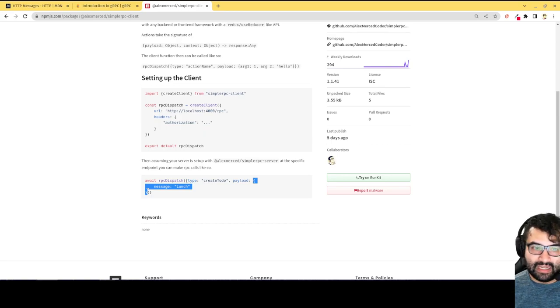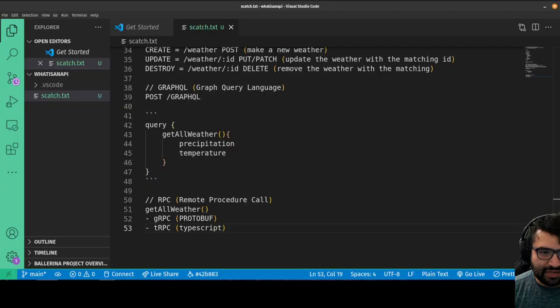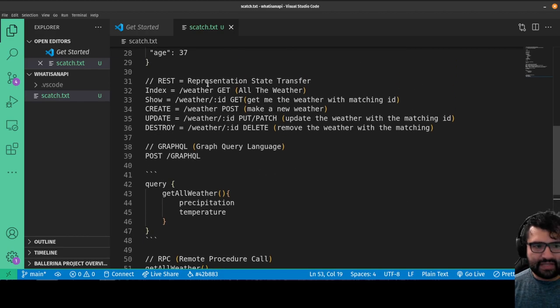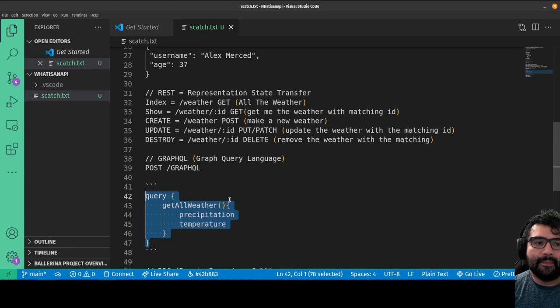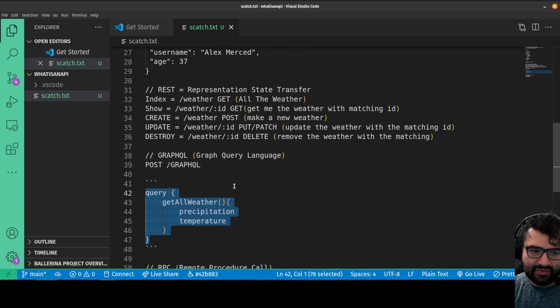Essentially, the end goal is always that you just invoke functions on your client that trigger actions on your server, and you're trying to abstract away that message going back and forth between server and client. You don't have to think about it. It just kind of works. It feels like it's all just one big application. Versus REST, where you have to create all these individual requests to different URLs, versus GraphQL, where you have to learn this whole query syntax. So those are the main categories.